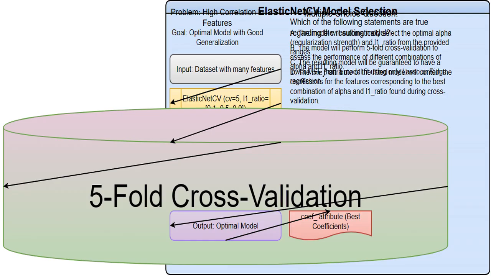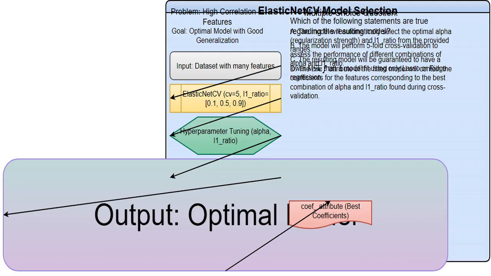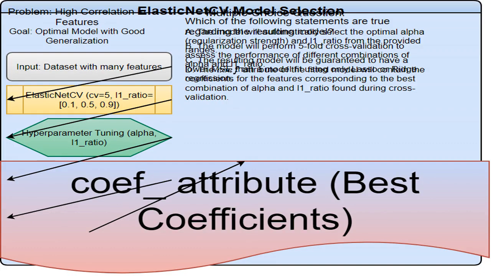The model is trained 5 times. After the automatic search, I get the best performing model. That's the best model based on the combination of hyperparameters found by the cross-validation process. The coef_ attribute of the model holds the feature weights of the best model found after the automatic search and 5-fold cross-validation. These coefficients tell me how much each feature contributes to the predictions.